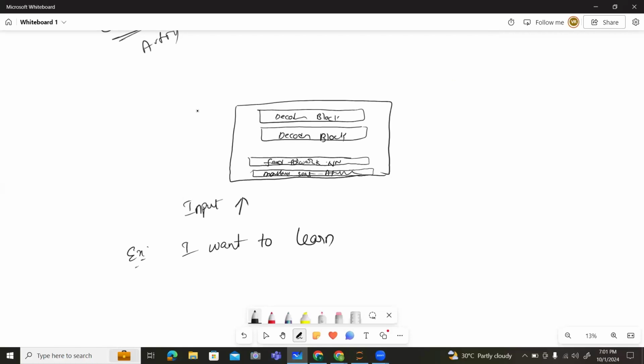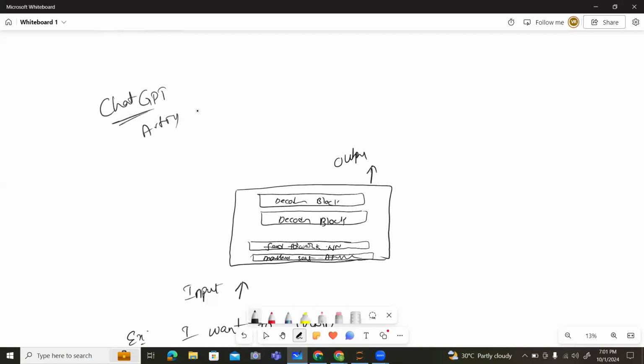It goes into this masked self-attention feed-forward network decoder, and it will provide the output, whatever options you have. I want to learn AI and data science. So this is the output which is presented by ChatGPT.